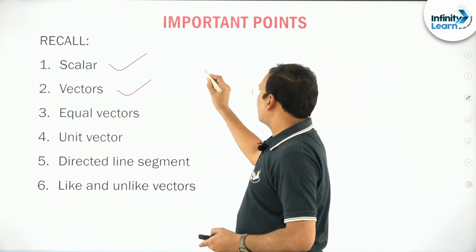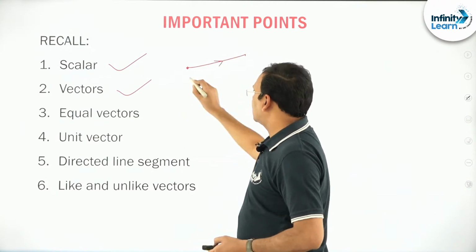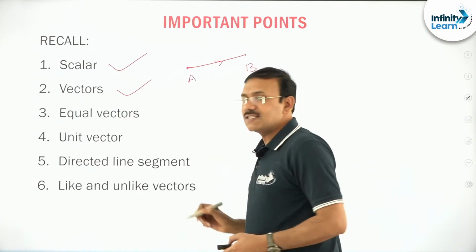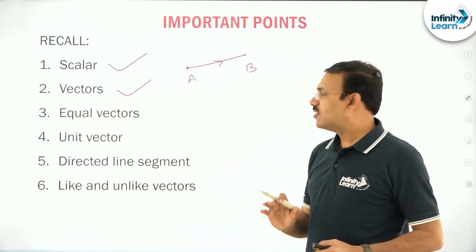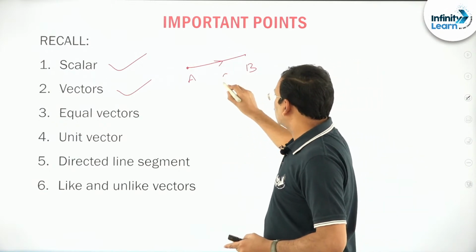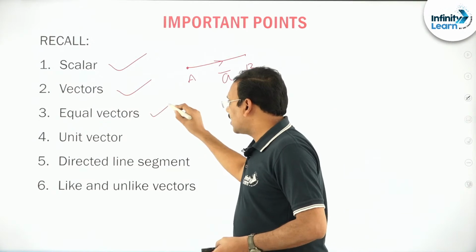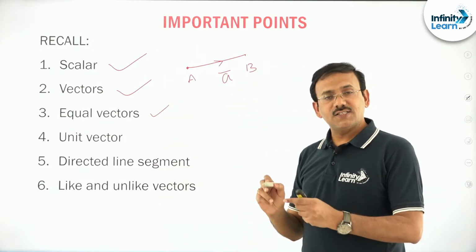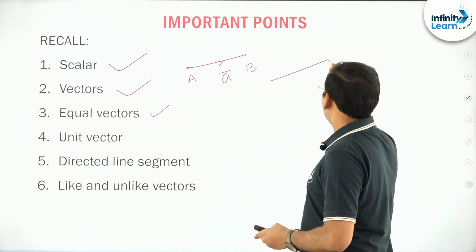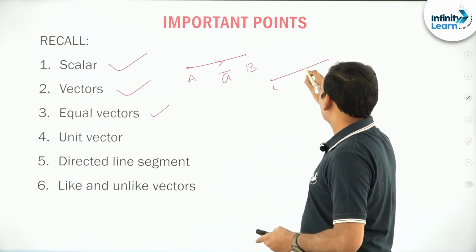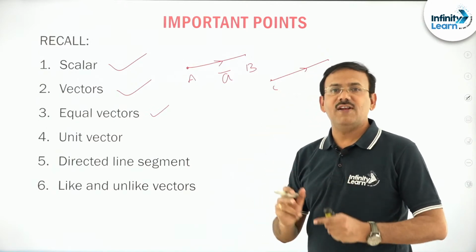A vector is represented as a directed line segment, say AB, in the space. It has a certain magnitude and a certain direction. Sometimes we also write it like A bar, you know the notation. When can we call two vectors equal? Two vectors are said to be equal if they have the same magnitude and same direction. Suppose I take another vector CD bar. If they have the same magnitude and same direction, I can say these two are equal vectors.